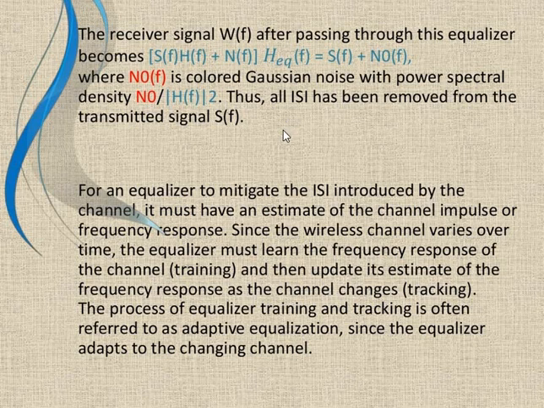For equalization to mitigate the ISI introduced by the channel, it must estimate the channel impulse or frequency response. Since the wireless channel varies over time, the equalizer must learn the frequency response of the channel and then update its estimate of the frequency response as the channel changes.